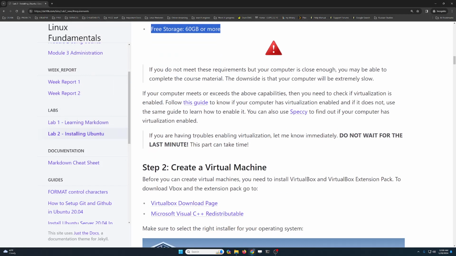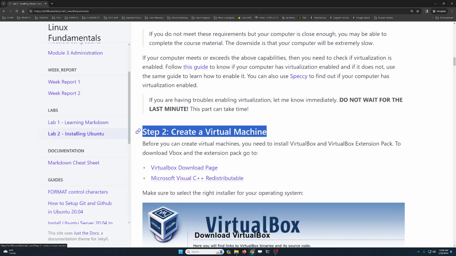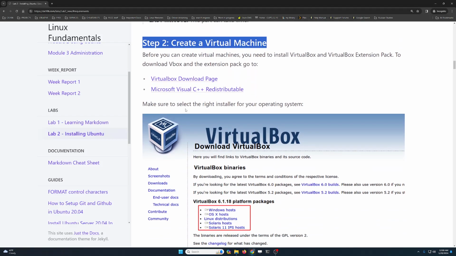If your computer has virtualization but it is disabled, follow the guide over here so that you can learn how to enable it. That is going to vary from computer to computer. If you're having problems in that step, please reach out to me and we can do it together. With that said, we can move along to step number 2, right? Only move along to step number 2 once you have verified that virtualization is enabled and that your computer meets the minimum requirements for you to actually use it for the class.